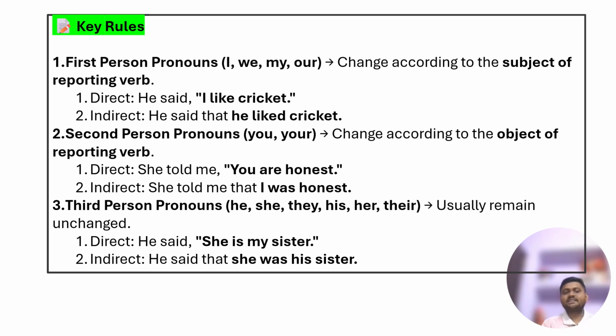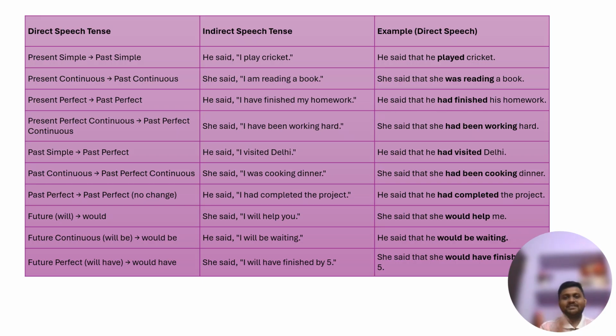If there is a third person pronoun, then usually in indirect speech it remains unchanged. For example, he said, "She is my sister." Then in indirect speech the answer would be he said that she was his sister. Nothing changes here, everything remains the same. Now we will see how there is a change in tense when we change a sentence from direct to indirect.